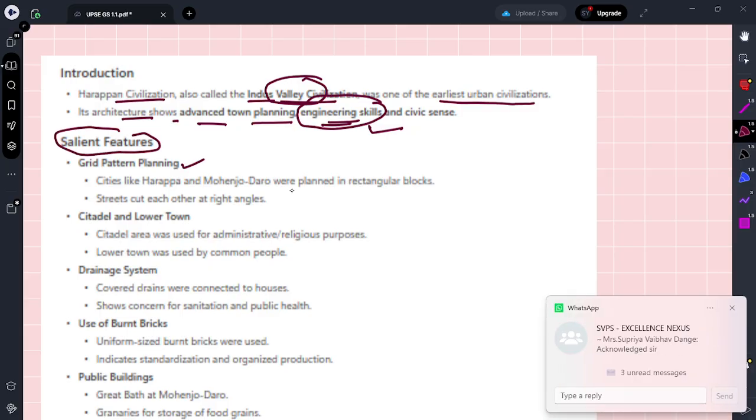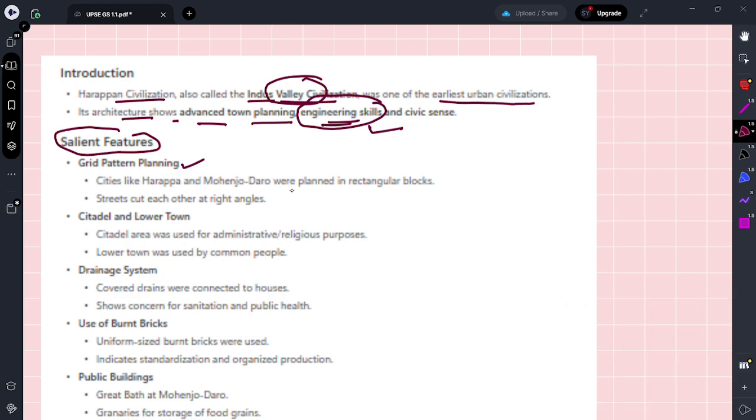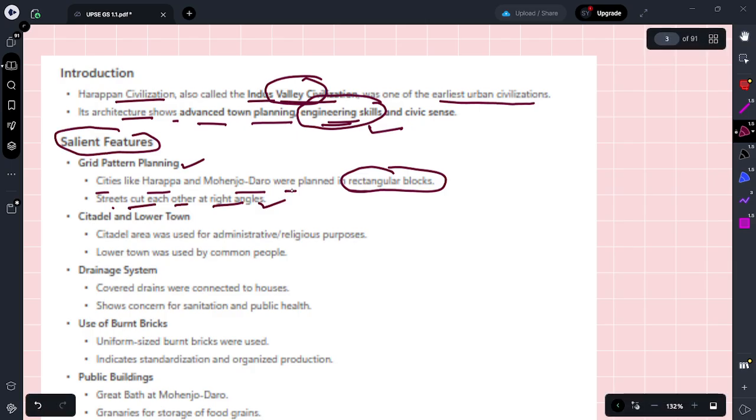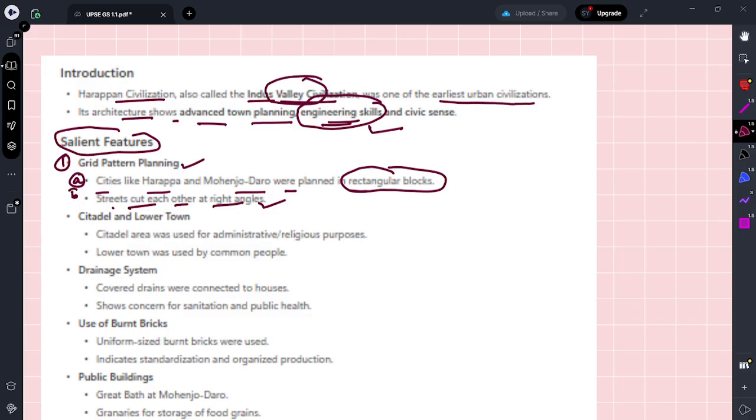The first one is the grid pattern. Cities like Harappa and Mohenjo-daro were planned in rectangular blocks. The streets cut each other at right angles. So this is my first point, this is A and this is B.